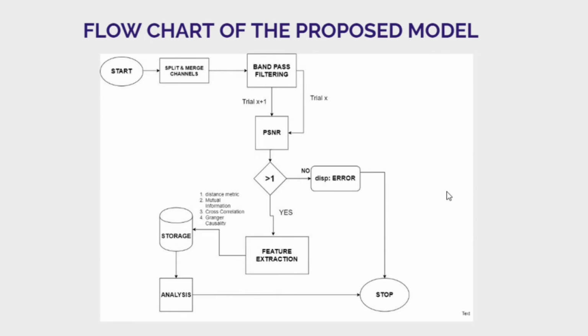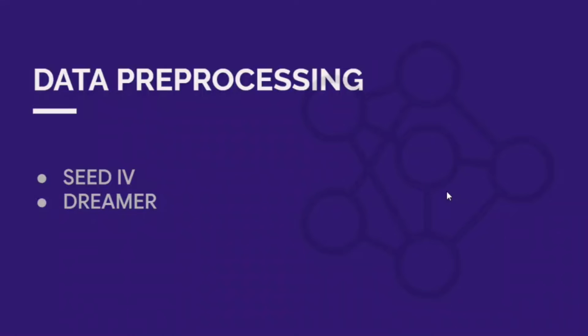This is the proposed model for investigating causality from the datasets mentioned. Since we have two different datasets for parity, we select and merge channels from the EEG headset that we require. The resultant signals are then sampled and filtered as has been specified by the corresponding dataset papers. We then investigate the quality of the signal through PSNR and then move on to extracting features by a number of steps and perform statistical analysis on them.